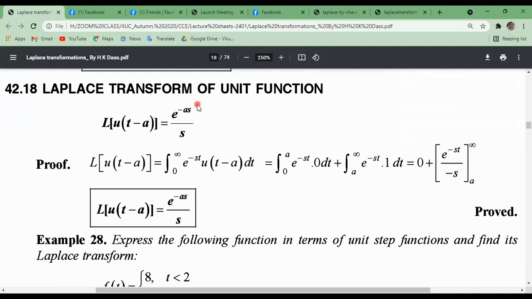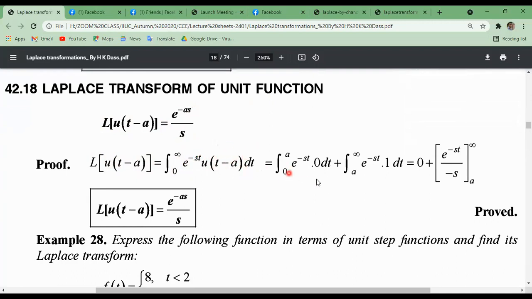Now Laplace transform of unit function. Laplace transformation of u into t minus a can be written as e to the power minus as divided by s. We can prove this within one line. By the definition of Laplace transformation, 0 to infinity e to the power minus st f of t. F of t means u into t minus a.